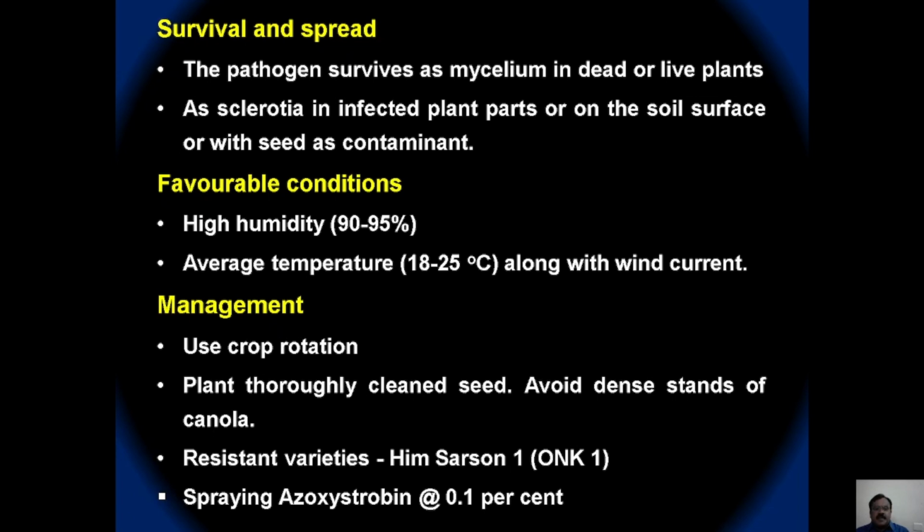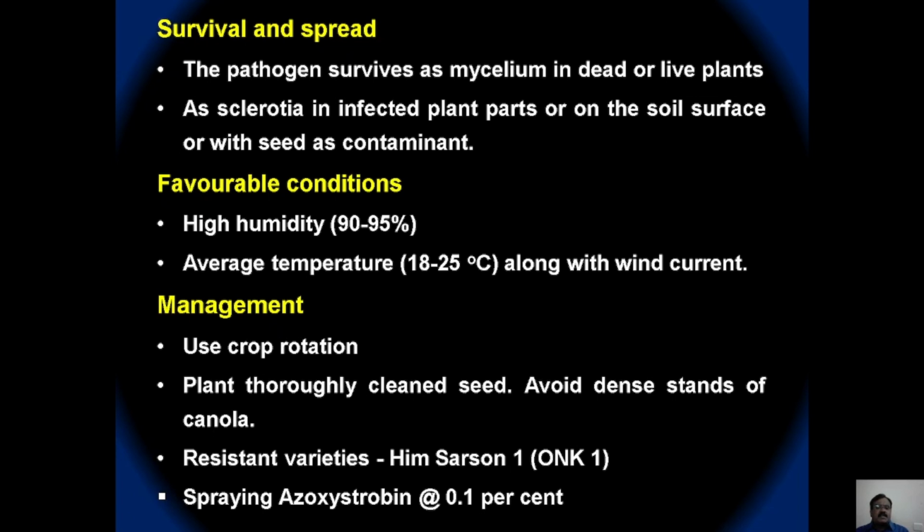The initial infection is mainly from the sclerotia present in the soil, which germinate and cause water-soaked elongated lesions at the collar region of the grown-up plant. High humidity of 90 to 95% and an average temperature of 18 to 25 degrees Celsius, along with wind currents, favor the development of this disease.